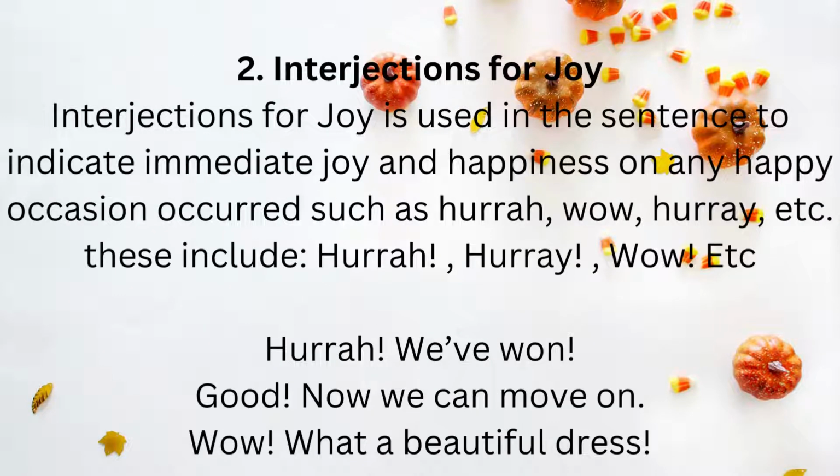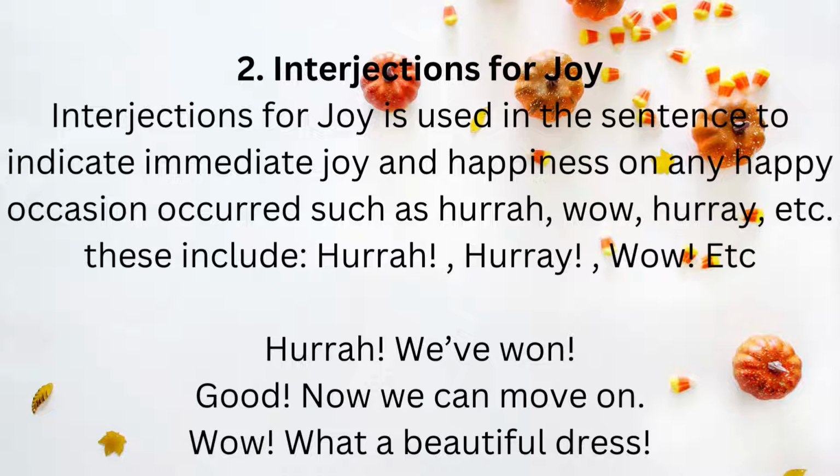The second is interjections of joy. These interjections show the joy, the happiness, at any occasion. Interjections for joy are used in a sentence to indicate immediate joy and happiness on any happy occasion, such as hurrah, wow, hooray, etc. For example, "Hurrah, we won the match."